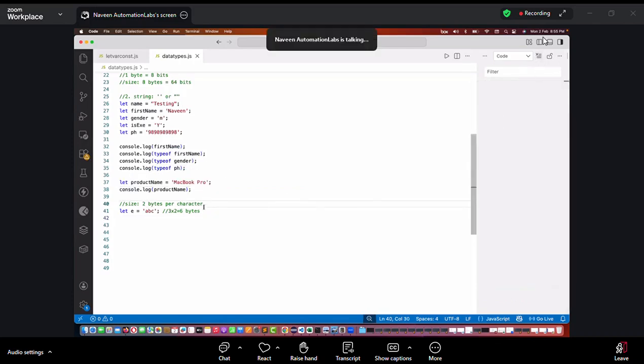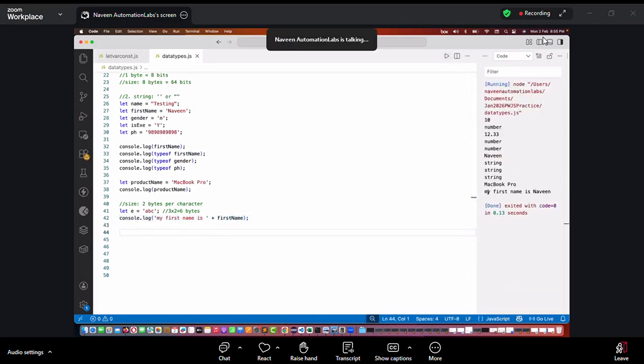Yes, you can print a message also. How to print a message, we will see in the next chapter when we talk about the concatenation concept. But still, if you really want to print, see this: my first name is, what is the concatenation operator? The plus operator. And then I'm writing the first name here. If you don't understand what the plus operator is, avoid that. We will see it in the next chapter when we talk about the concatenation operator. But today, if you run it, simply, my first name is Naveen here.